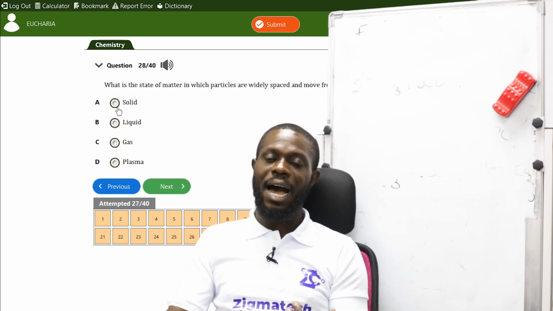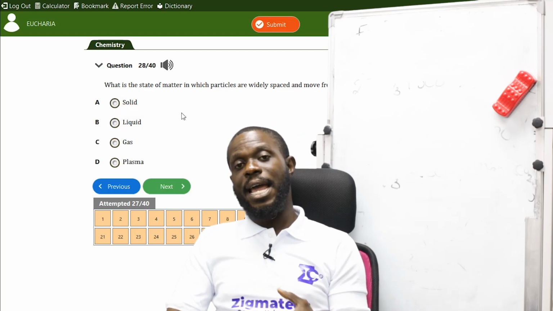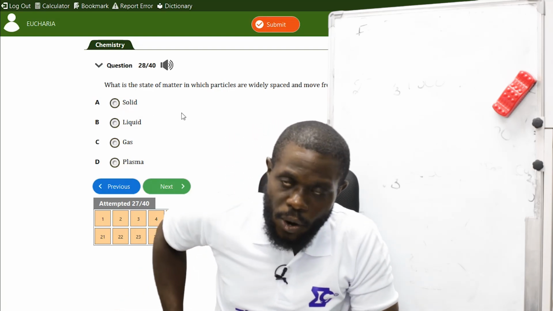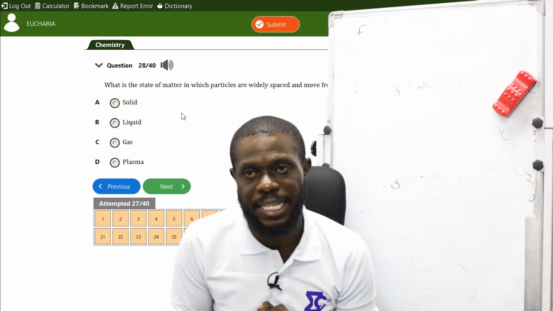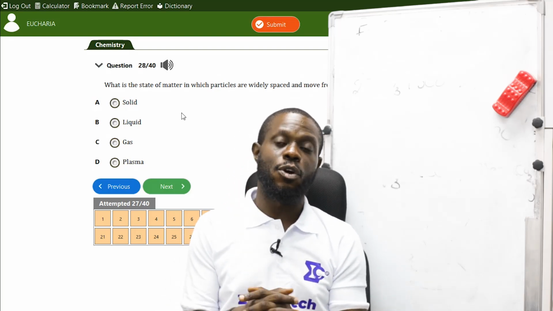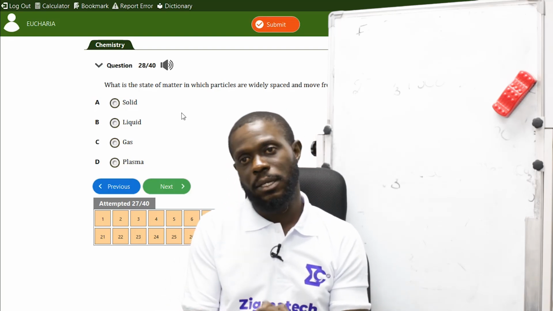Like I said, solids have a strong cohesive force. Because of that cohesive force, they have a fixed shape, a fixed mass, and a fixed volume. Cohesive force is the force of attraction between particles in a state of matter. All right? So solids have a strong cohesive force. Their particles are tightly bonded together.